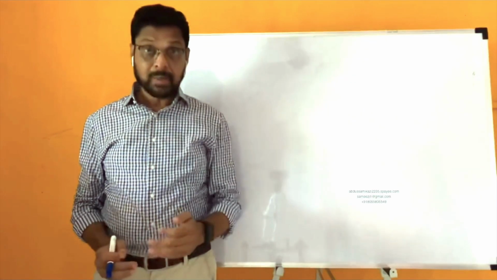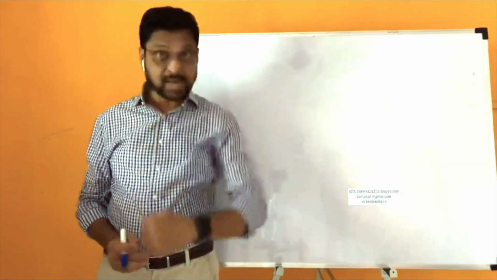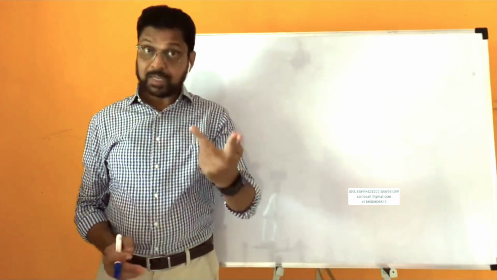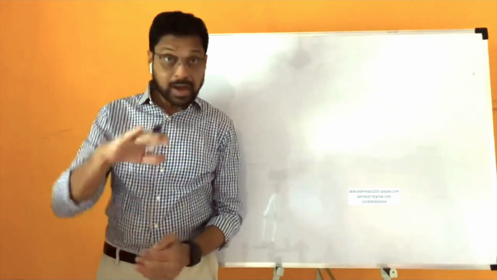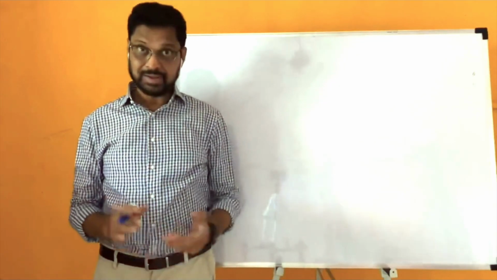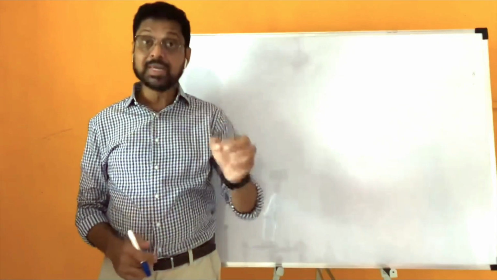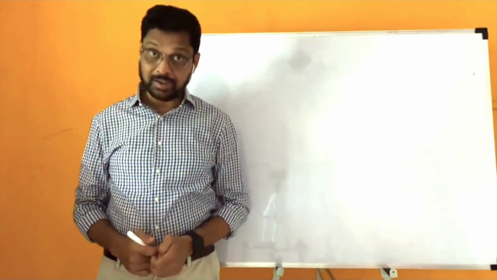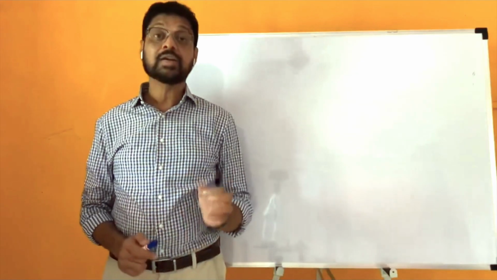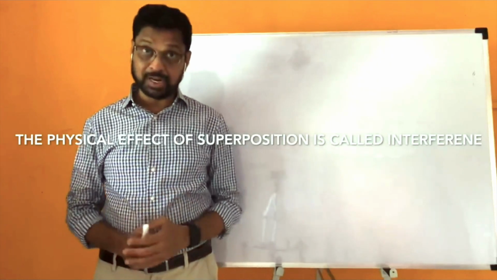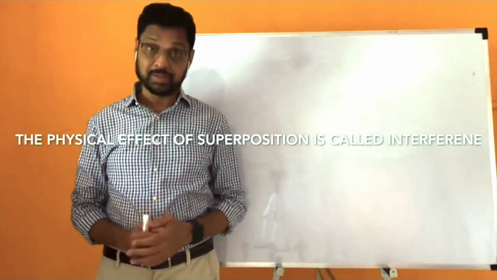If it is a sound wave, जर डिस्प्लेसमेंटचं ऍडिशन झालं तर तुम्हाला मोठा आवाज ऐकू येईल. जर डिस्प्लेसमेंटचं सबट्रॅक्शन झालं तर तुम्हाला हळू आवाज ऐकू येईल. isn't it? So that effect, the physical effect of superposition is called interference. The physical effect of superposition is called interference.